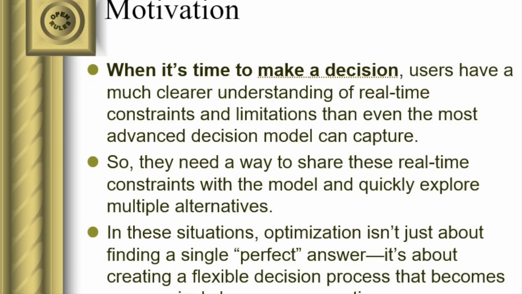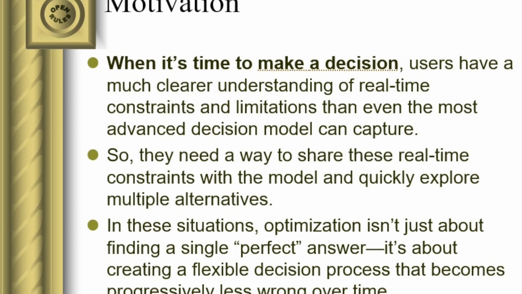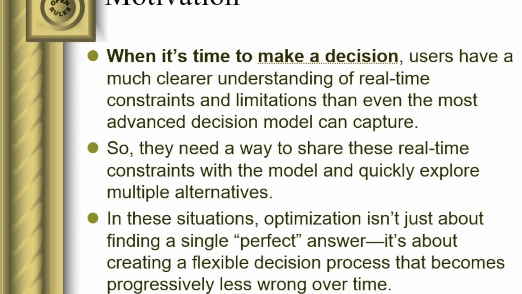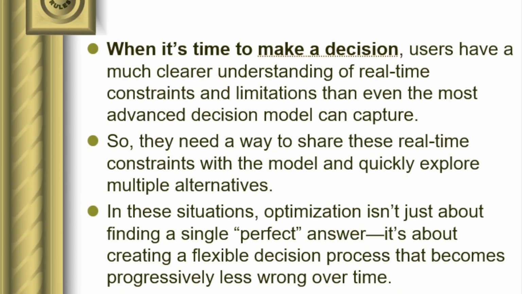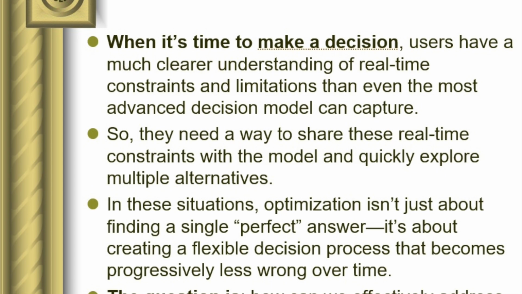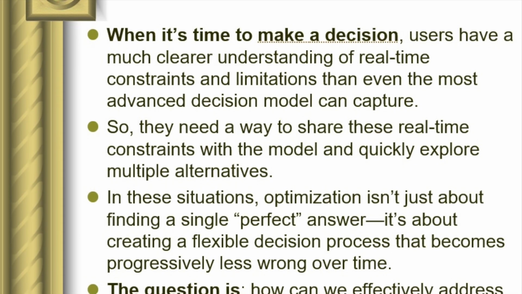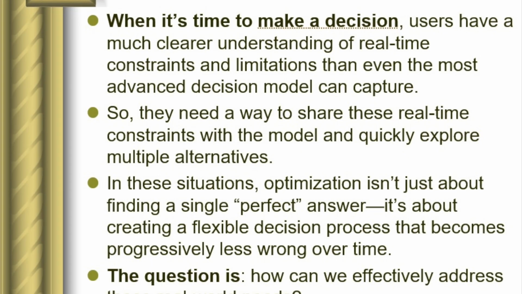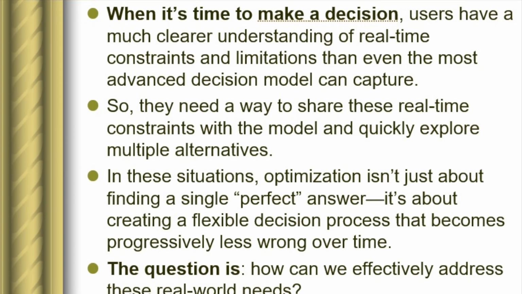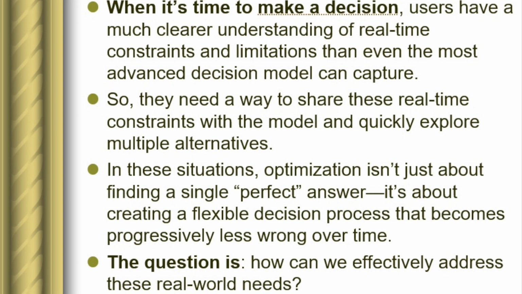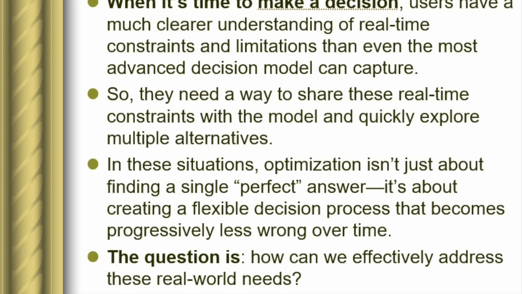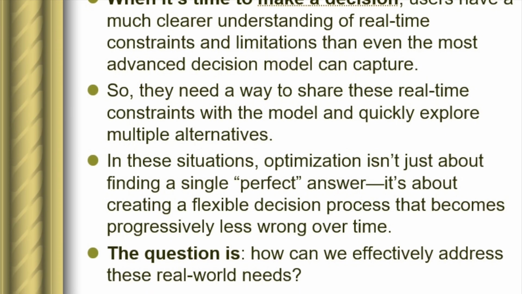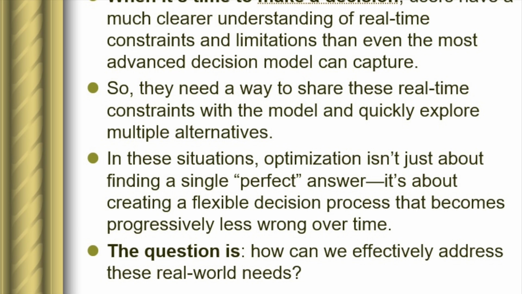So, users need a way to share these real-time constraints with the model and help steer its search for the best solution by quickly exploring multiple alternatives. In these situations, optimization isn't just about finding a single perfect answer. It's about creating a flexible decision process that becomes progressively less wrong over time. The question is, how can we effectively address these real-world needs?